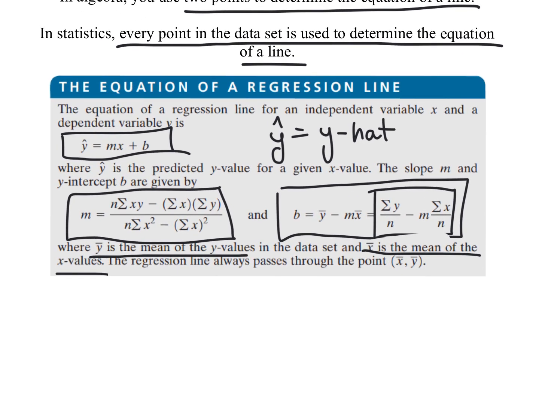But I'm not going to make you do it by hand. We're going to go straight to the calculator. So the next video will be going over how to find the regression line in a calculator and also the R value in the calculator.